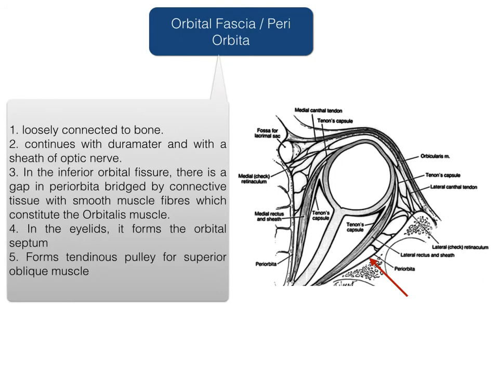Coming to the orbital fascia or the periorbita, it is loosely connected to the bone and continuous with dura mater and with the sheath of optic nerve. In the inferior orbital fissure there is a gap in the periorbita which forms the orbitalis muscle. In the eyelids, it forms the orbital septum. It forms tendinous pulley for superior oblique muscle.